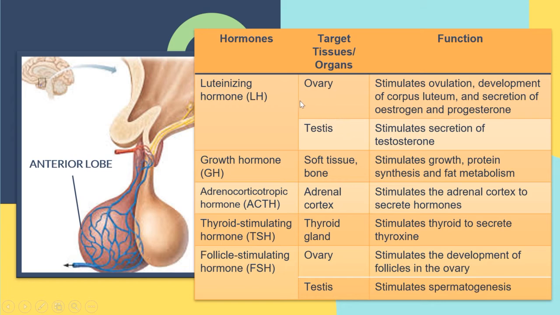Next we go to the testis of the man. The LH stimulates secretion of testosterone. Testosterone is a hormone that stimulates the secondary growth characteristics of the man. So what is the function of the LH? It stimulates secretion of testosterone. Next we go to the second hormone, which is growth hormone. The target tissue is soft tissue and bone.